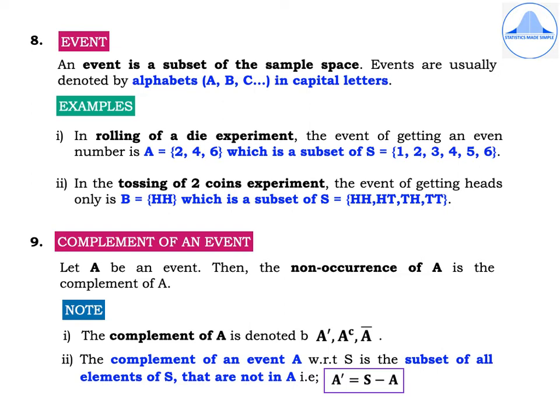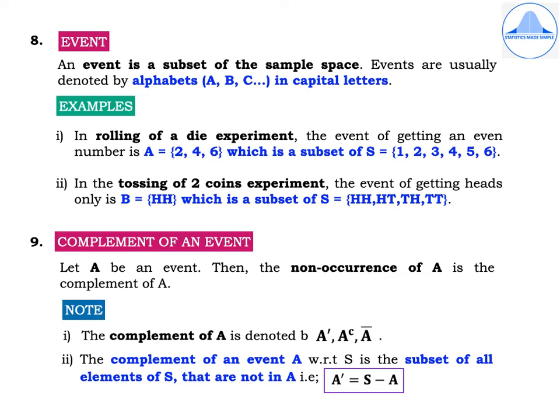Ninth definition, complement of an event. Let A be an event, then the non-occurrence of A is the complement of A. Note, the complement of A is denoted by A dash, A superscript C or A bar. But most commonly, I'll be using A dash as the complement of an event A.